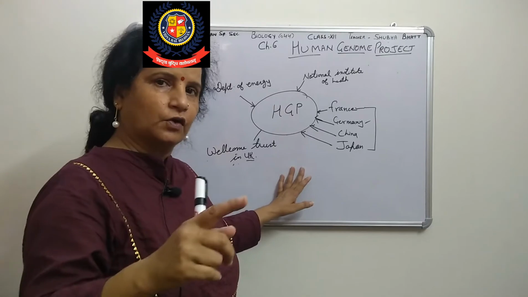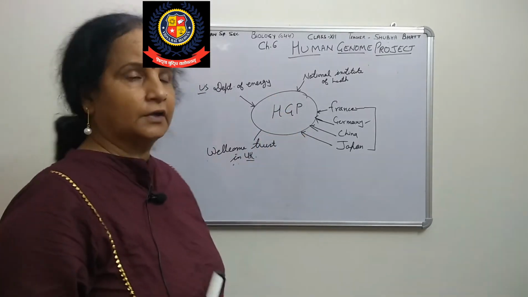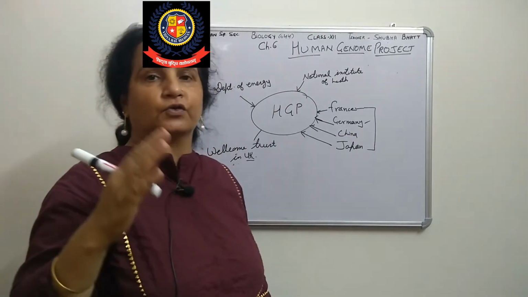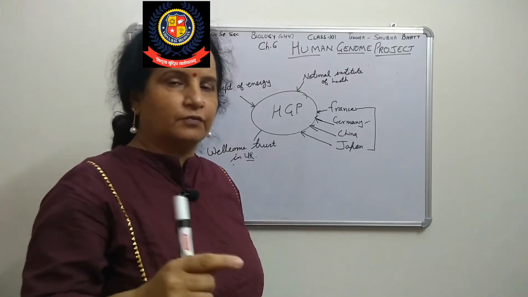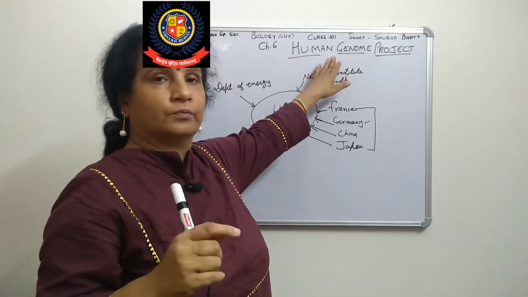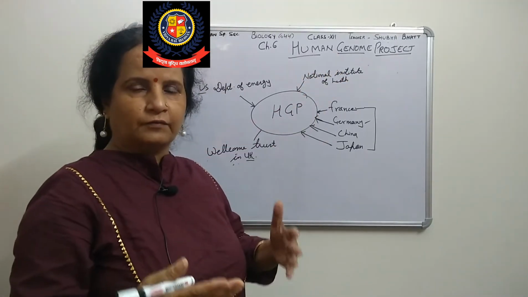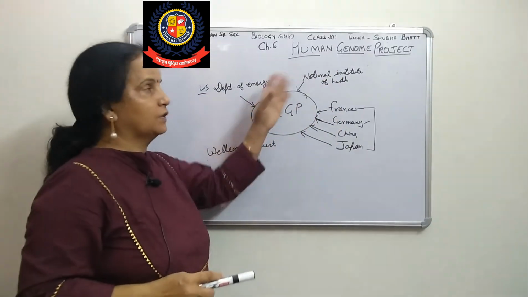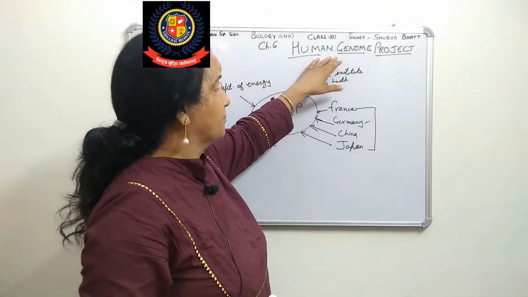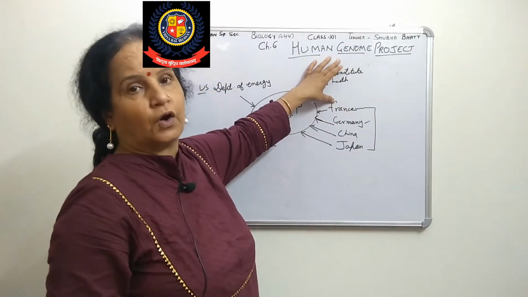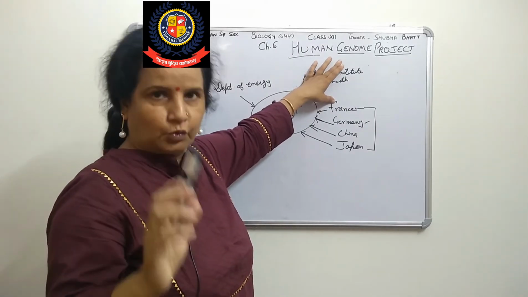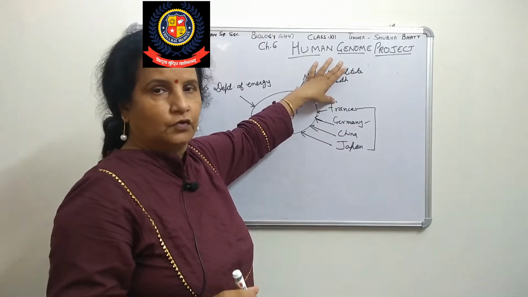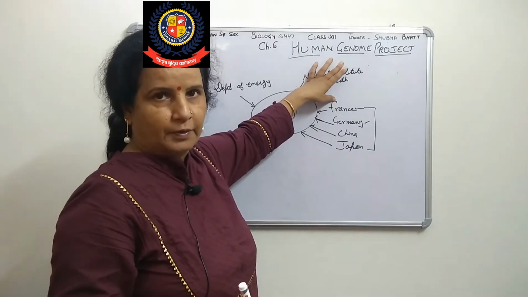Clear, beta? First, again recall that one. First, that is called a mega project. First of all, what is genome? All those basic chemical or nitrogen base sequences present in one haploid cell is called the genome. Because both homologous chromosomes are there, one pair, so we take a single set of chromosomes. In this project we are studying all the sequences in the human chromosomes, all the 23 pairs of chromosomes. Then we will see how it is done.